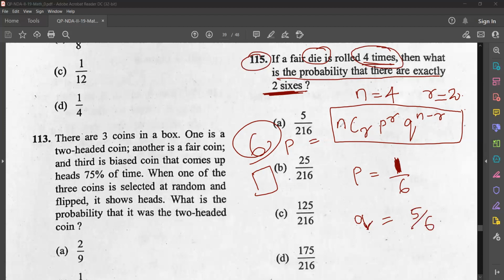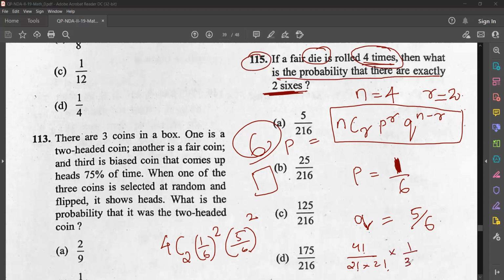Now you have to just put it here. So that is 4C2, 1 by 6 raised to 2, 5 by 6 raised to n minus r, that is 4 minus 2, again 2. So that is 4 factorial by 2 factorial into 2 factorial into 1 by 36 into 25 by 36.